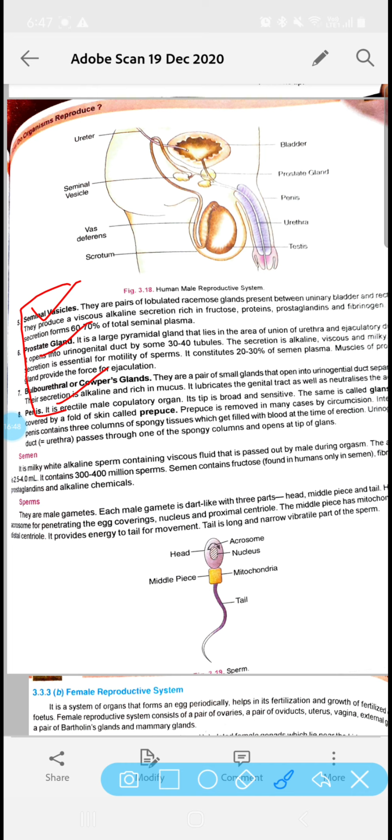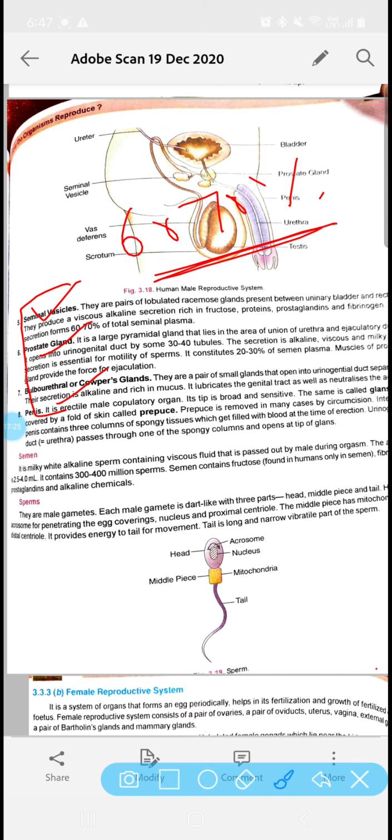Okay, seminal vesicles are a pair of glands present between the urinary bladder and rectum. Rectum is part of the digestive system. They produce a viscous alkaline secretion. Viscous means dense, alkaline means basic. That secretion is rich in fructose, that is carbohydrate, proteins, prostaglandin, fibrinogens, and it forms 60 to 70% of total seminal plasma.